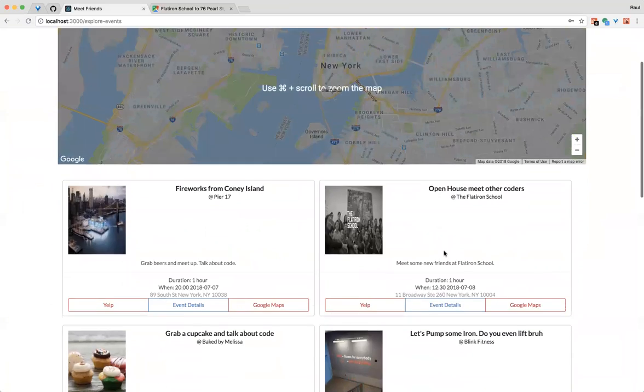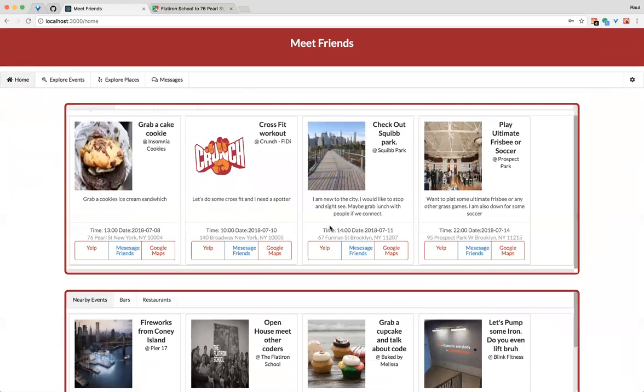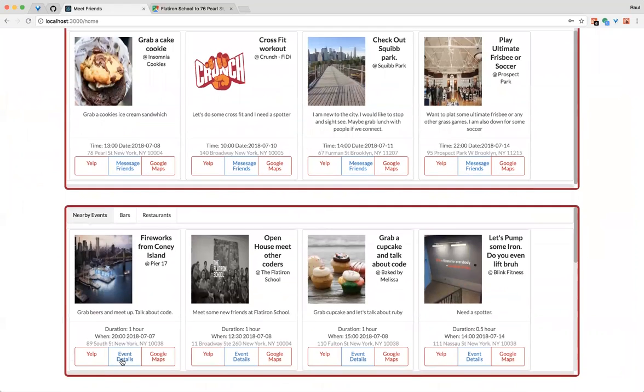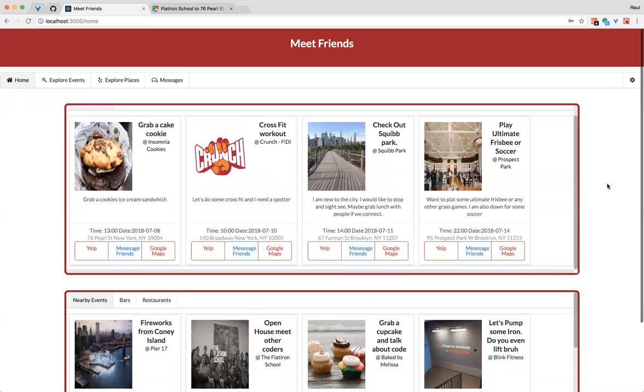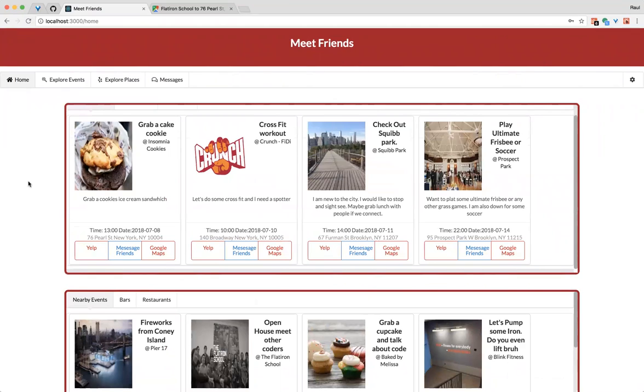So from here, same thing in home. You can do event details, similar information that you could see on there. I wanted to keep it UI friendly, so this way the similar buttons and functionality appear everywhere. So this way users don't get lost in what's going on. And that's pretty much it. Thank you.